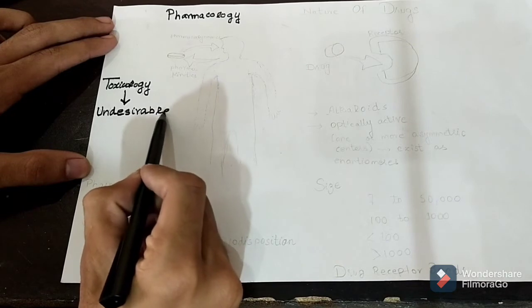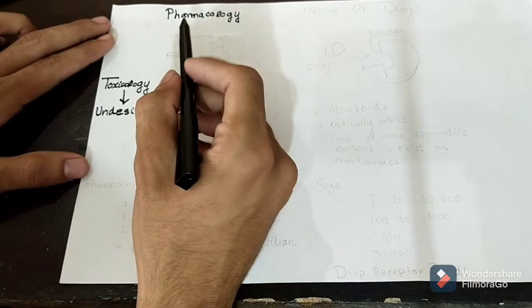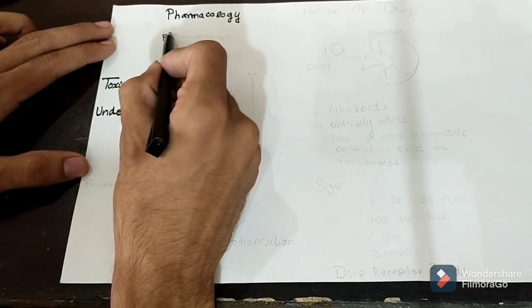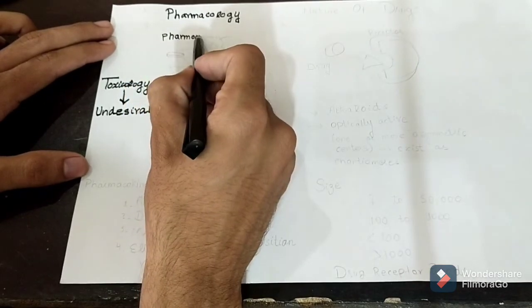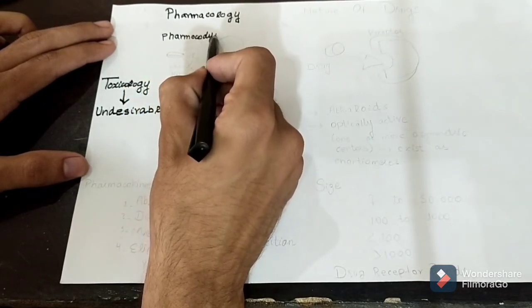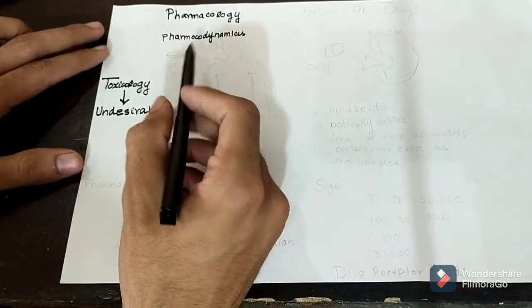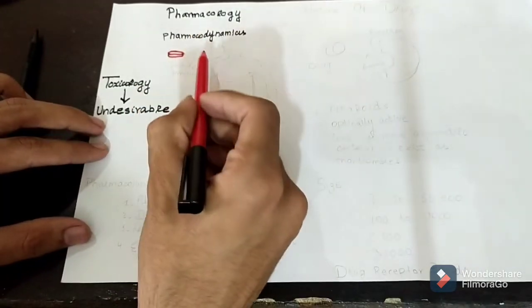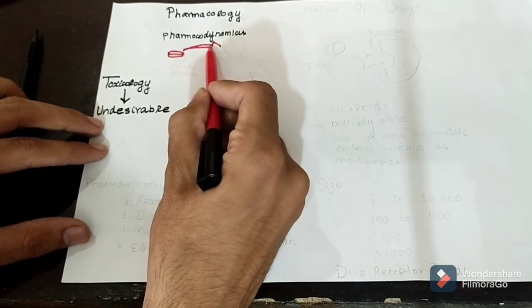Then we have two terms which we study in pharmacology: pharmacokinetics and pharmacodynamics. So, first we have pharmacodynamics. Pharmacodynamics is concerned with the action of drugs to our body. It means that pharmacodynamics is what the drug does to our body. Pharmacodynamics include what the drug does to our body.